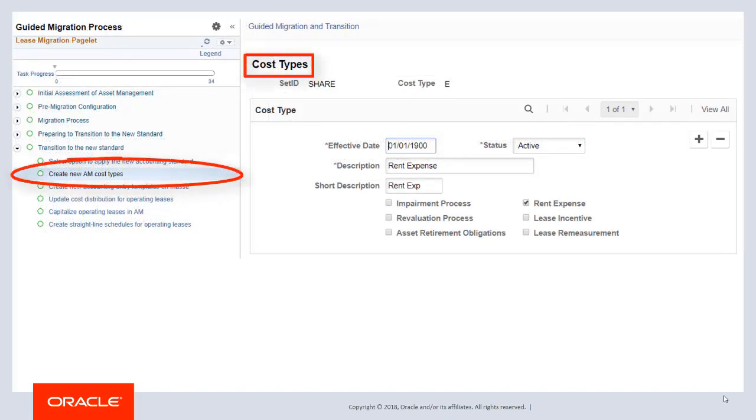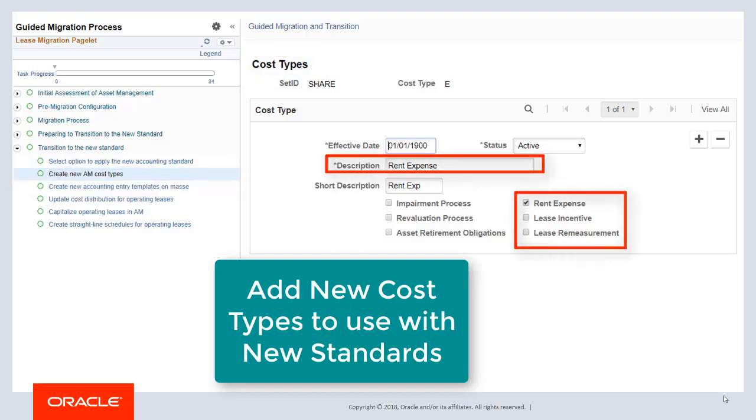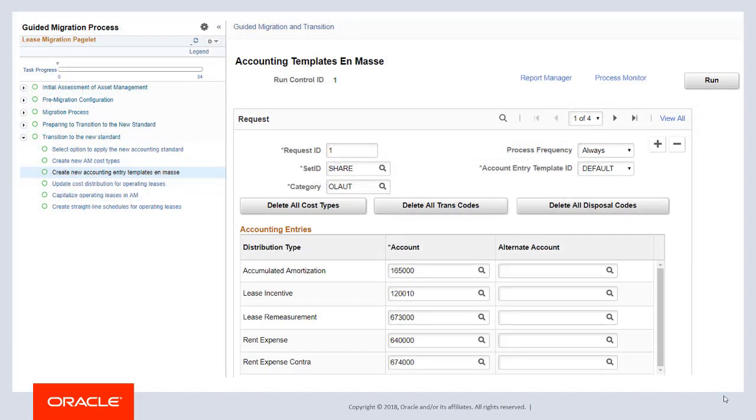Use the Cost Types page to create 3 cost types in AM: rent expense, lease incentives, and lease remeasurement. This is the first step in using the new shared accounting functionality in lease administration.